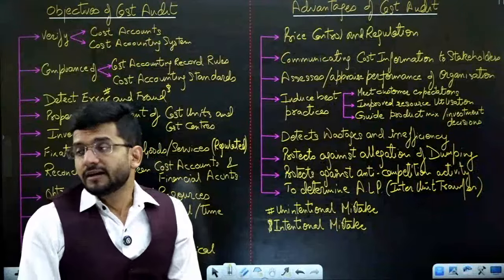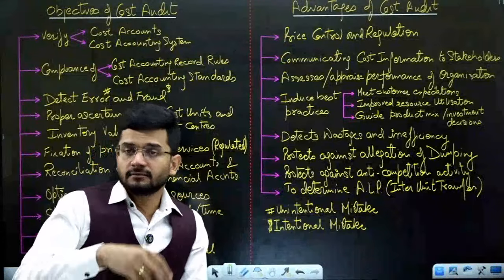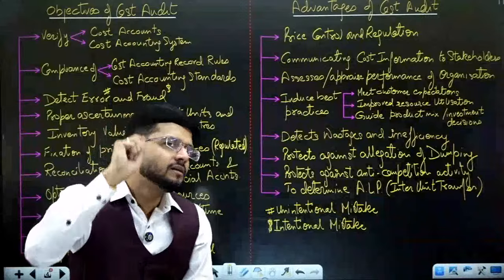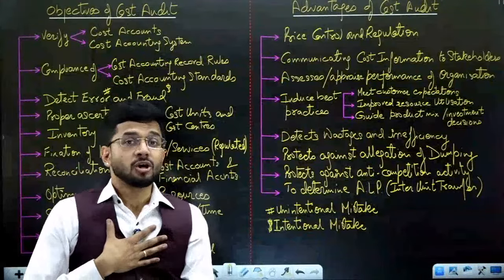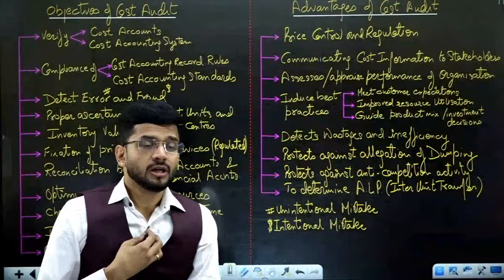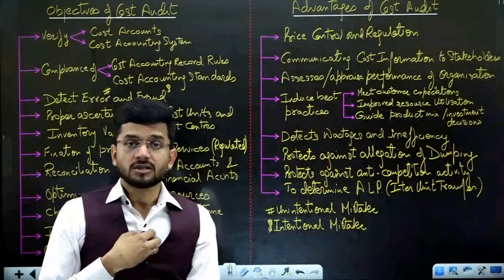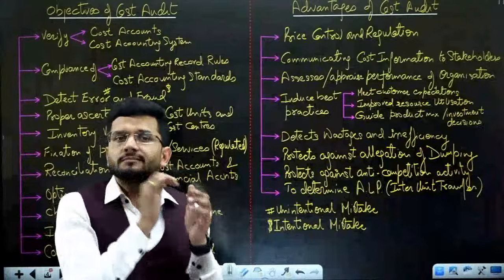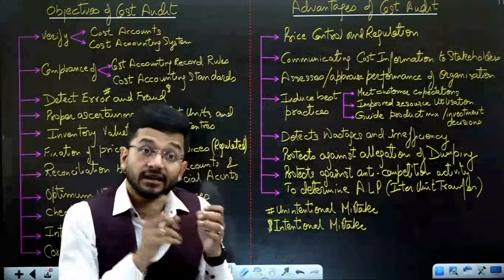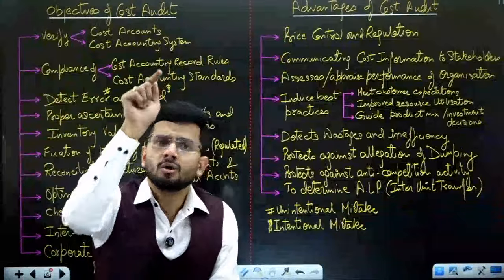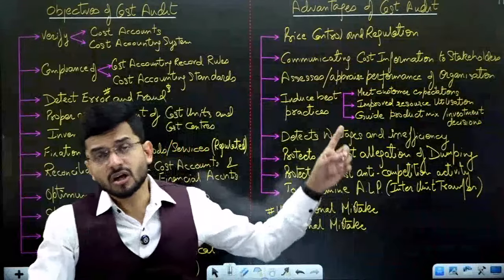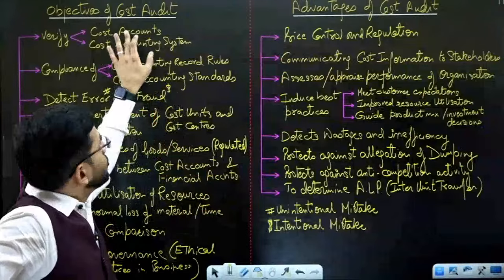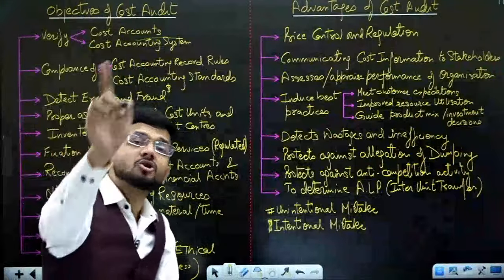Direct labor, direct overhead and direct material cost are different kinds of cost, right? But just to manipulate the cost, I should not have the authority to disclose my material cost as labor cost. So who tells me that my direct labor cost should go in direct labor only? Cost accounting standards tell me that, and whether the company follows them or not is determined by the cost audit.